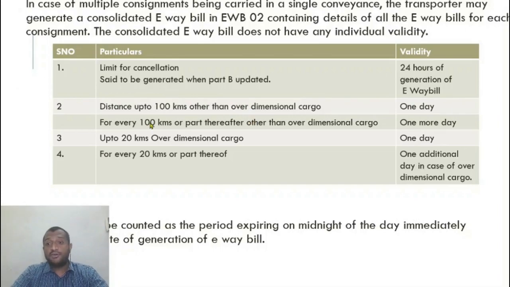What is the validity of an e-way bill? If the distance is up to 100 kilometers, other than over dimensional cargo, it is 1 day. For every 100 kilometers thereafter, 1 additional day.